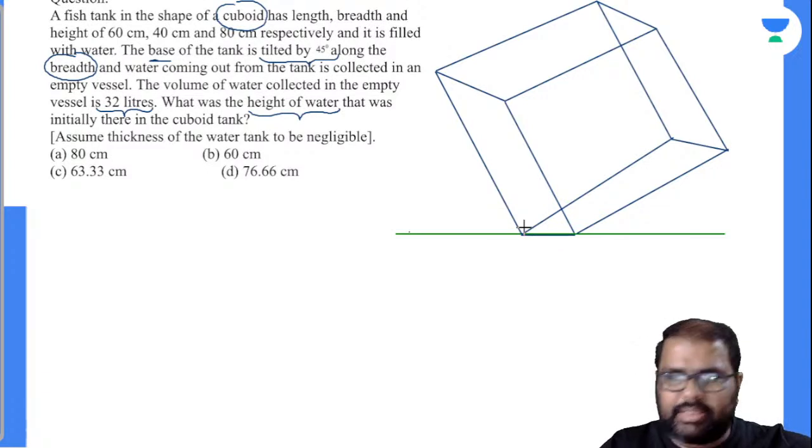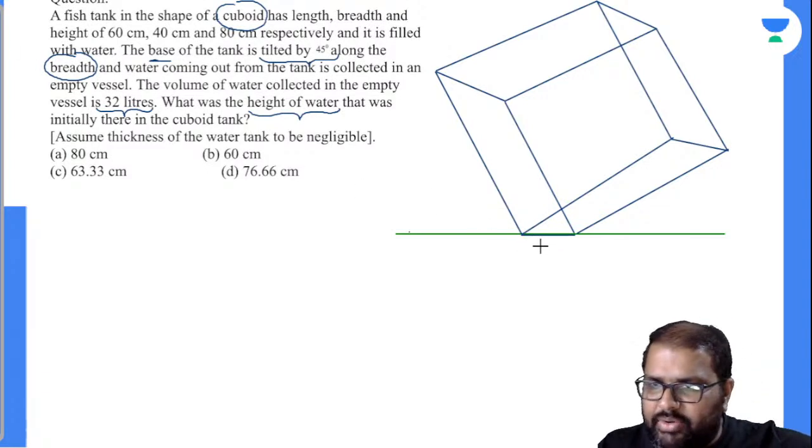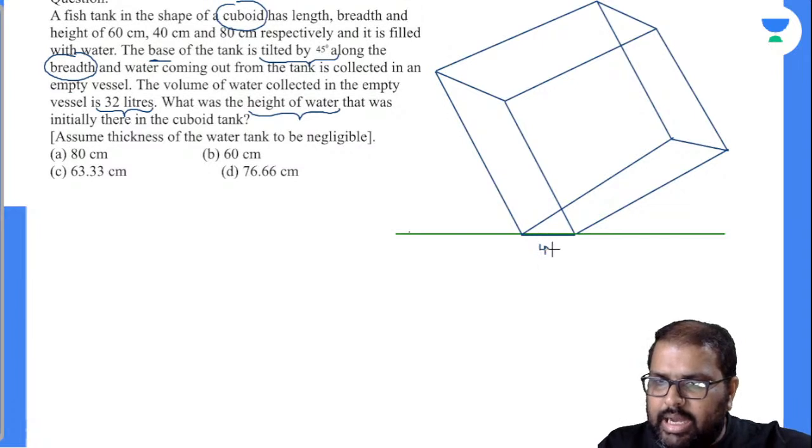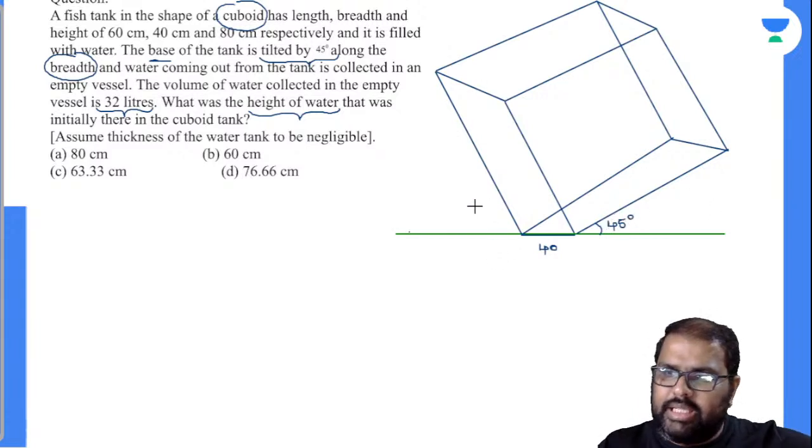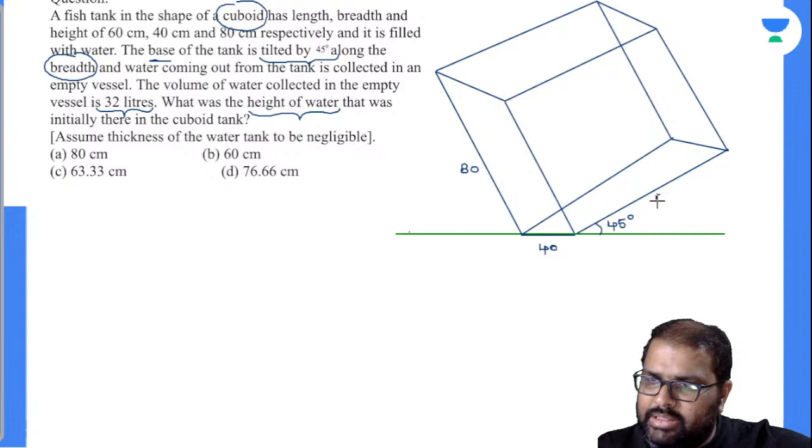This is called your breadth. Now what is the breadth value? 40. And this tank is tilted along the breadth at an angle of 45 degrees. Okay, fine. Now see here, this will be the height. Height is how much? 80. Now this will be the length of the cuboid.